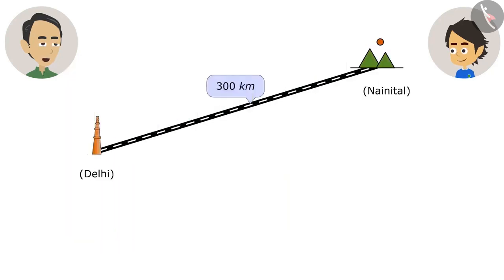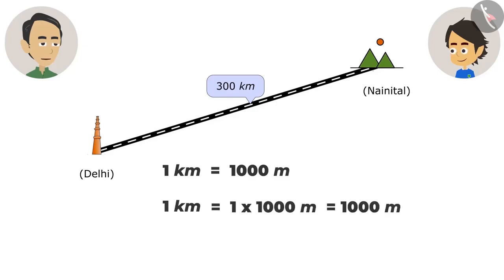And Nainital is 300 kilometers away. As it is so far, we are going by train. If 1 kilometer is equal to 1,000 meters, how many meters away is Nainital? It is very easy to calculate. Multiply by 1000 to convert kilometers into meters.